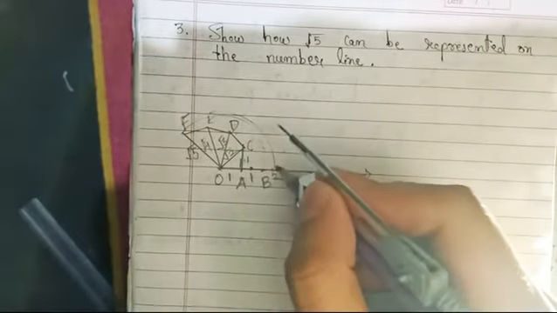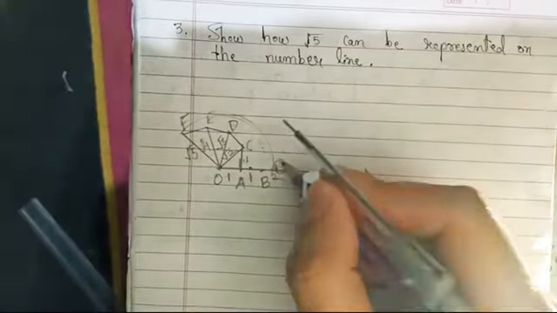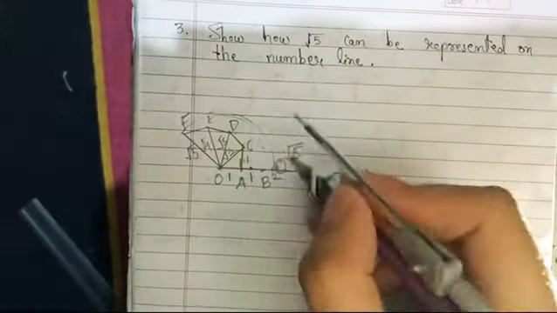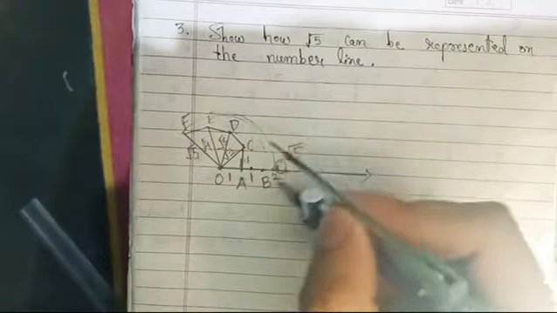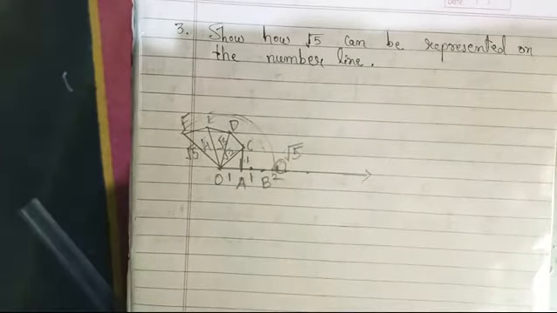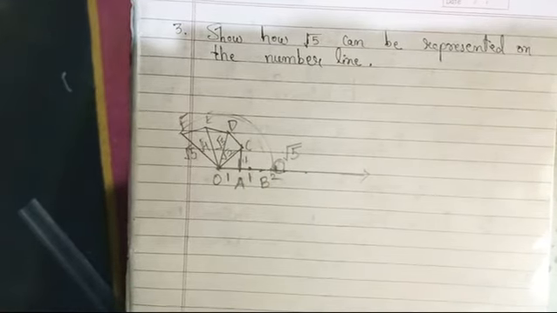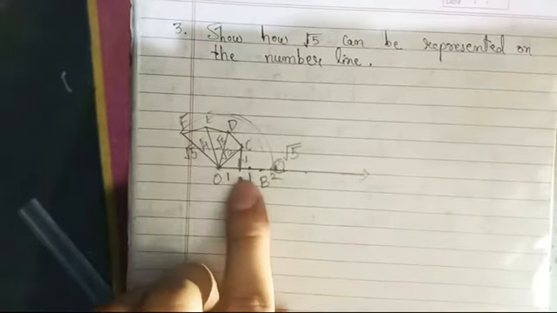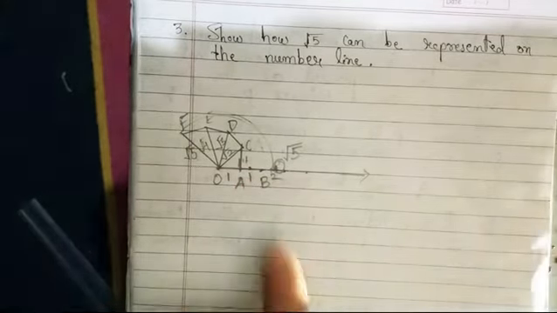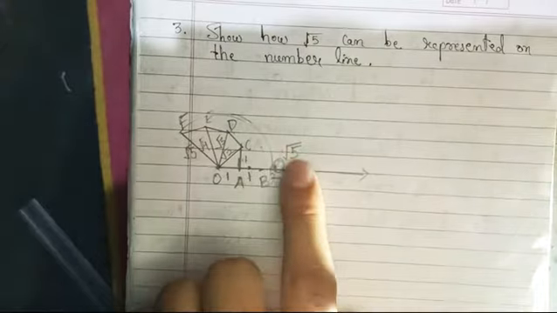This point will represent root 5, the value of root 5. So we can see that 1 plus 1 from B point, somewhere here this point will represent root 5.